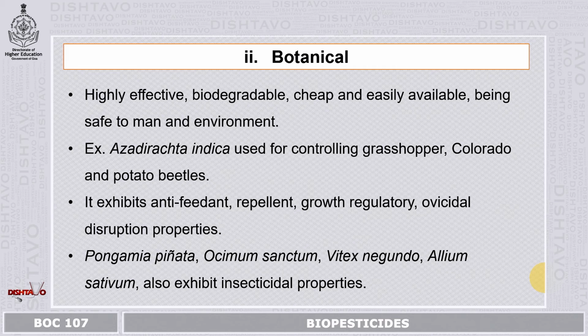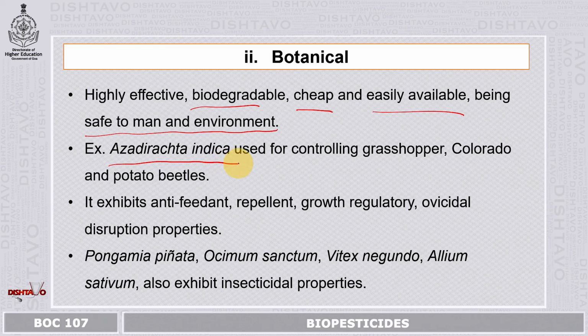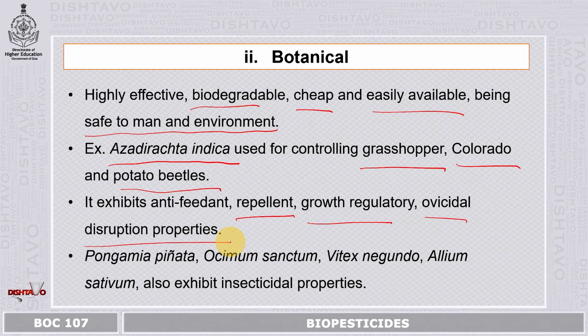The second category is botanical, which is most famous and is used by everyone since it is highly effective, biodegradable, cheap and easily available, and safe to man and environment. That is, it is not going to harm the environment, neither humankind, because their production is also easy and they can be produced on a large scale. Here we have taken the example of Azadirachta indica. It is used for controlling grasshoppers and Colorado potato beetles. It also exhibits antioxidant, repellent, growth regulatory and ovicidal properties. These are its main functions.